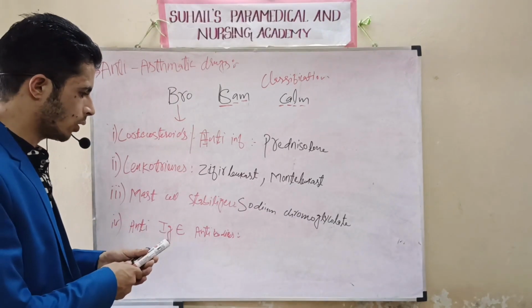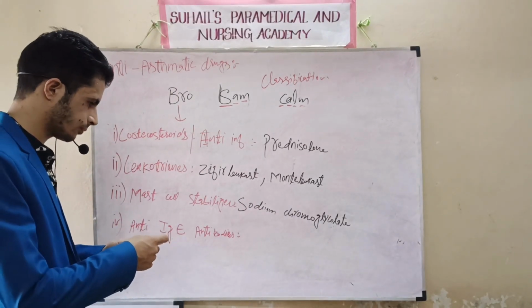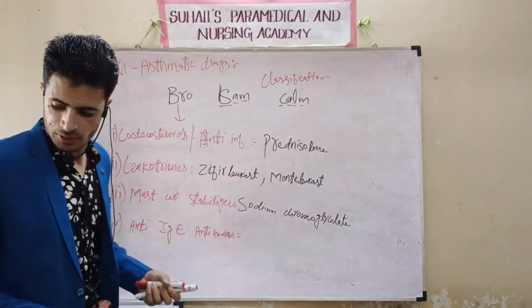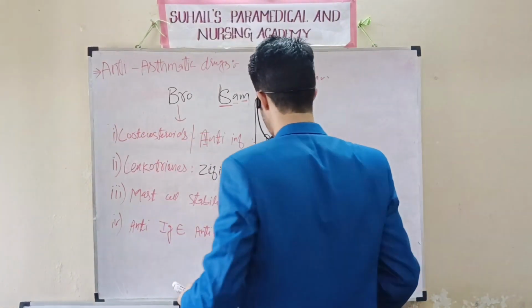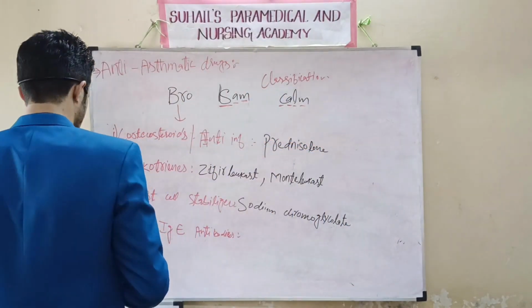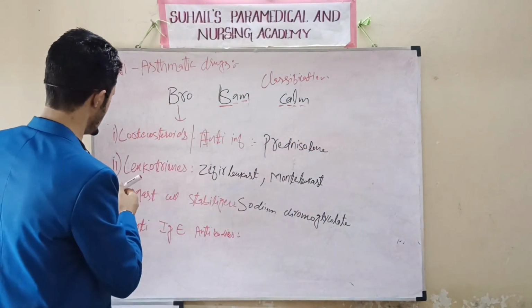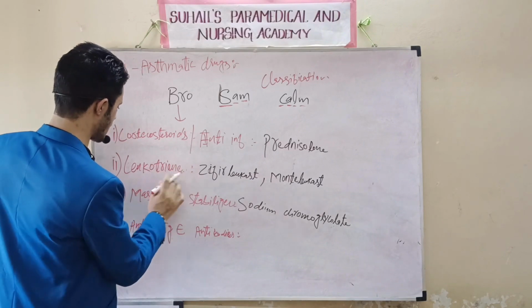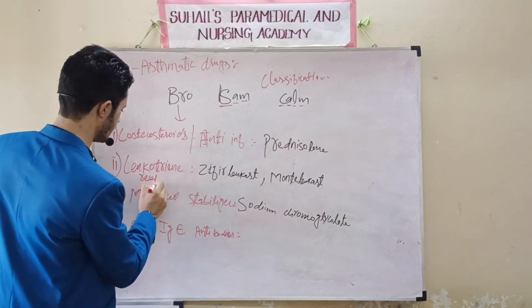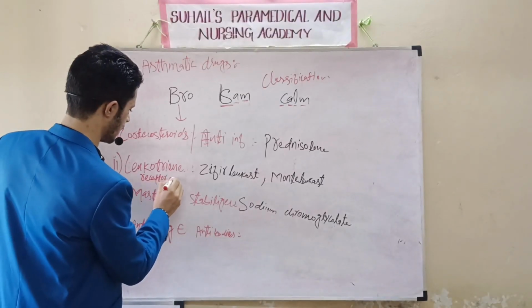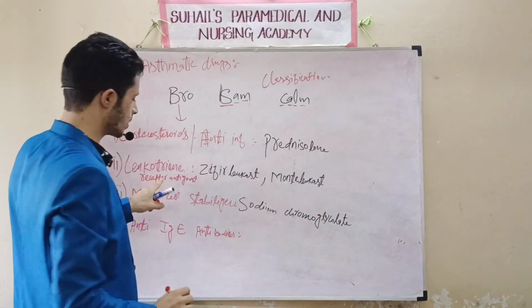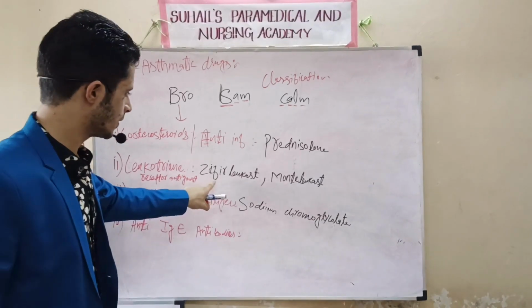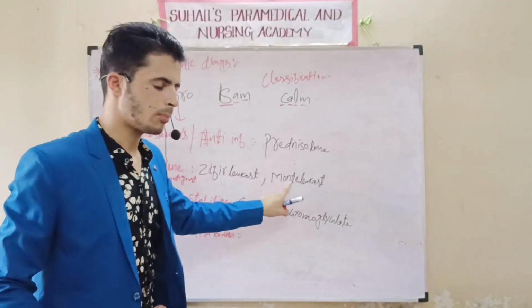No, it is not leukotrienes, it is anti-leukotrienes. One second. I will write here. This is actually leukotriene receptor antagonist. So this is leukotriene receptor antagonist. The examples are zafirlukast and montelukast.